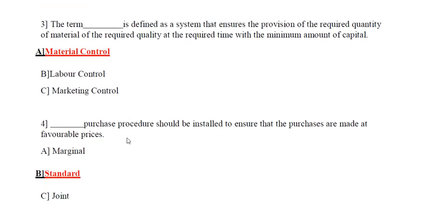Question number 3. The term dash is defined as a system that assures the provision of the required quantity of material of the required quality at the required time at the minimum amount of capital. The options are material control, labor control or option C, marketing control. The correct answer is material control, defined as a system that assures the provision of required quantity of material in required quality and in required time.